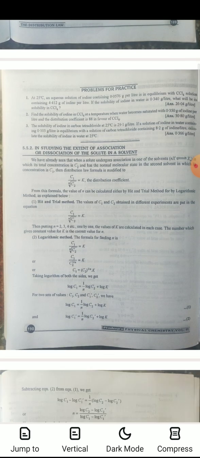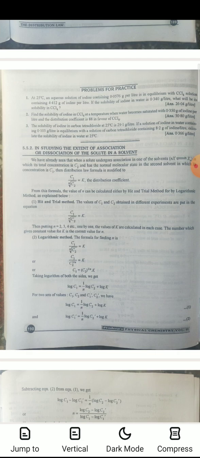Second application, in studying the extent of association or dissociation of the solute in a solvent. We have already seen that when a solute undergoes association in one of the solvents, nX is in equilibrium with Xn, in which its total concentration is C2, and has the normal molecular state in the second solvent in which concentration is C1. Then the distribution law formula is modified to C1 upon nth root of C2 equals K. From this formula, the value of n can be calculated either by hit and trial method or by logarithm method as explained below. Number 1, hit and trial method.